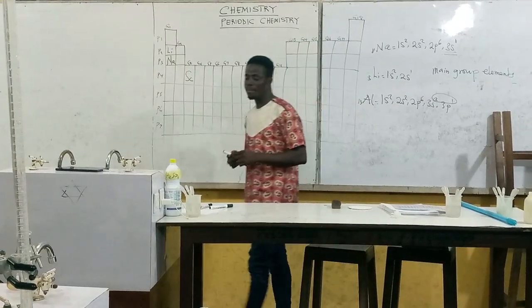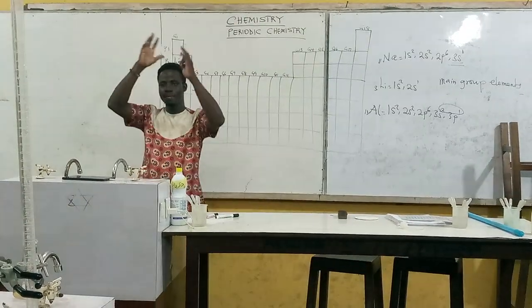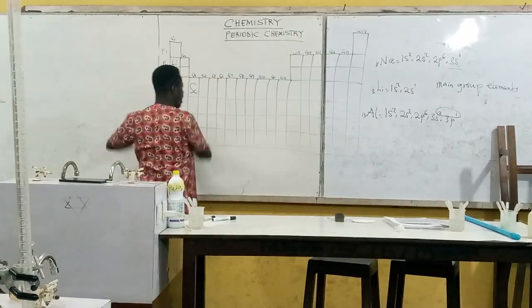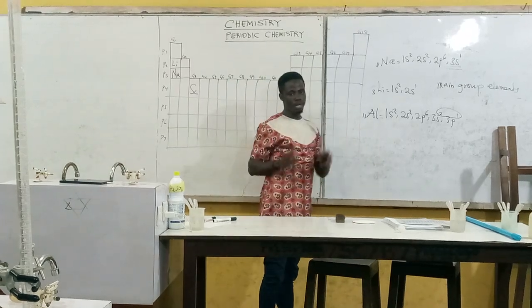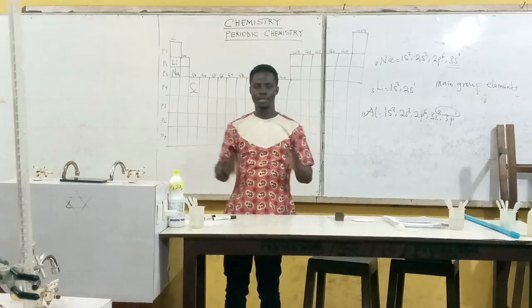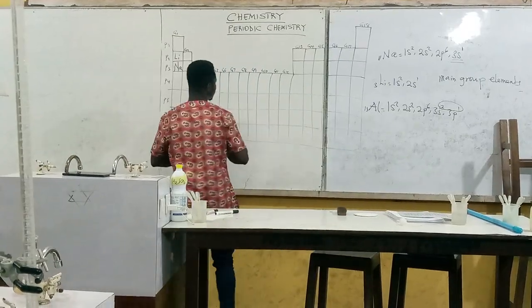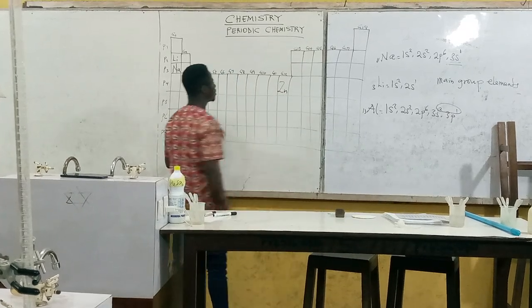Main group elements are elements on the S, the sharp block, and the P, the principal block. So the elements here and the elements here are called main group elements. And in between the main group elements, we have the D block. So, that is what we added. From scandium to zinc, we have 10 elements.